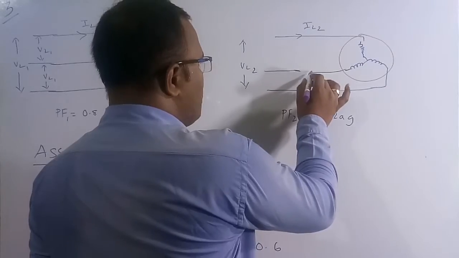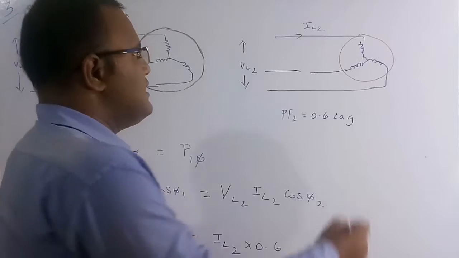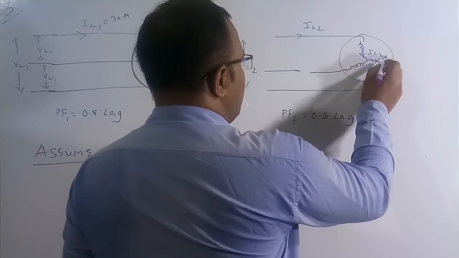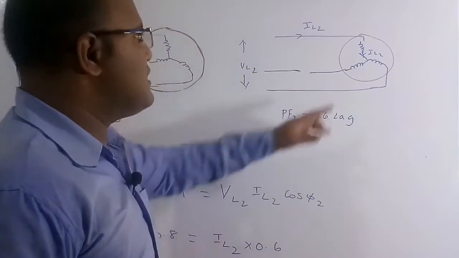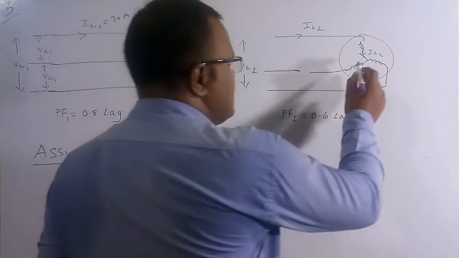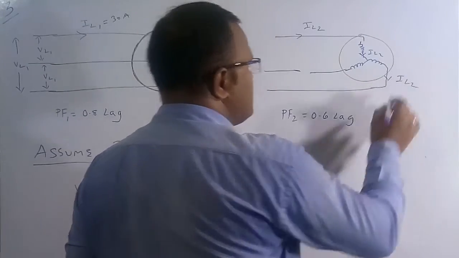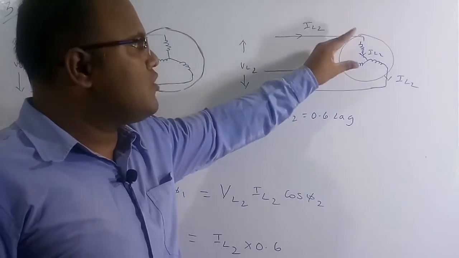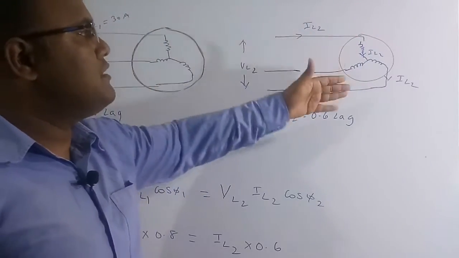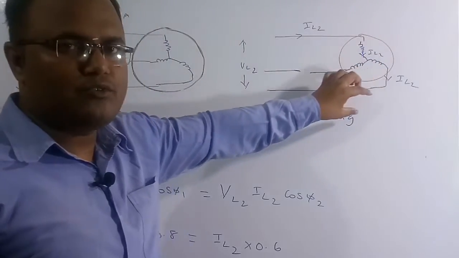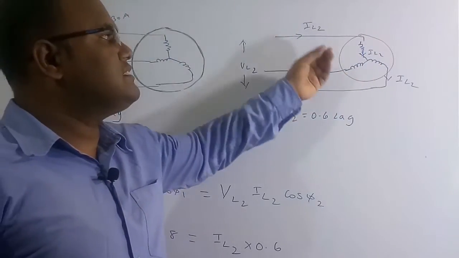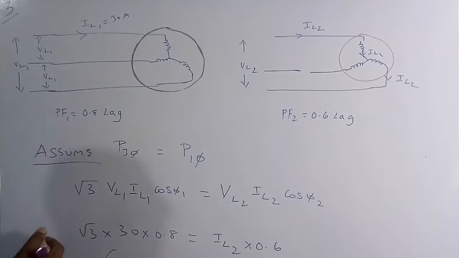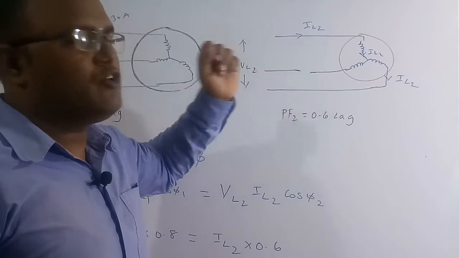See, whenever we open one line, whatever the current is, the current in this phase is also IL2, but here it is open circuit, so the current will not pass from here. So whatever current IL2 there is, it will go through this phase also. Therefore we can say these two coils are now in series. These two coils are becoming one coil, and the same current is going to flow through both coils. So now this is nothing but a single phase. It is going to behave like a single phase. So now we have to find this current IL2 when one of the lines has faulted.